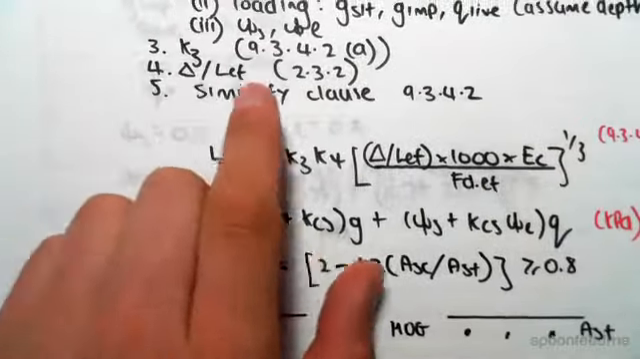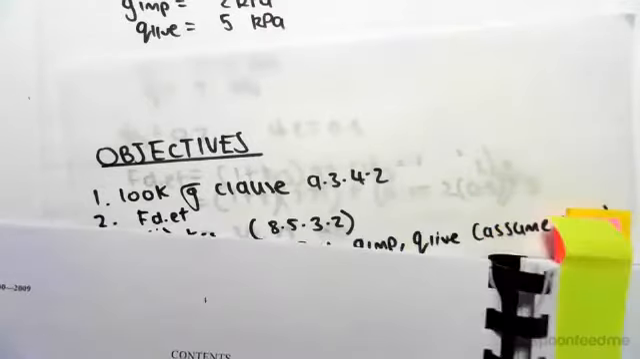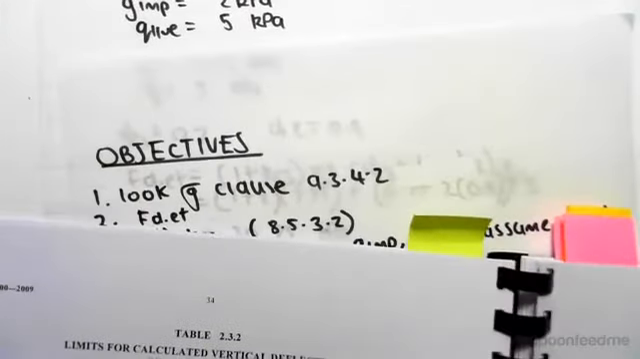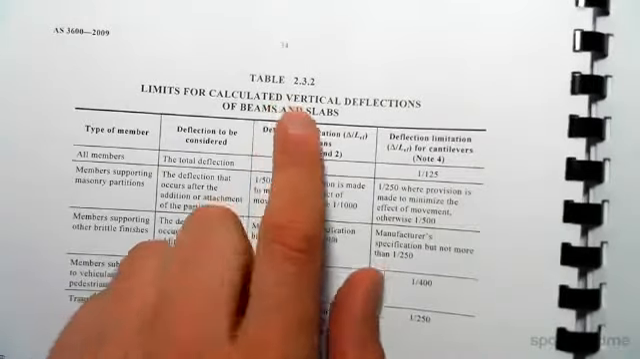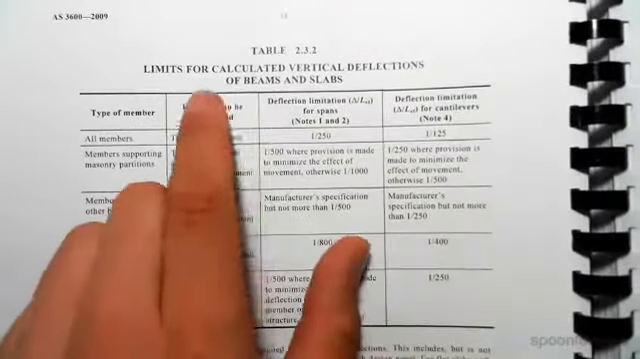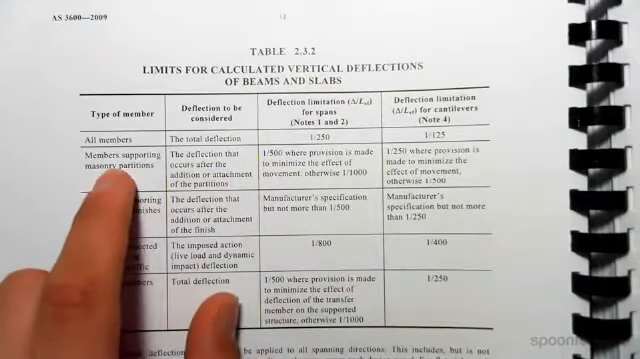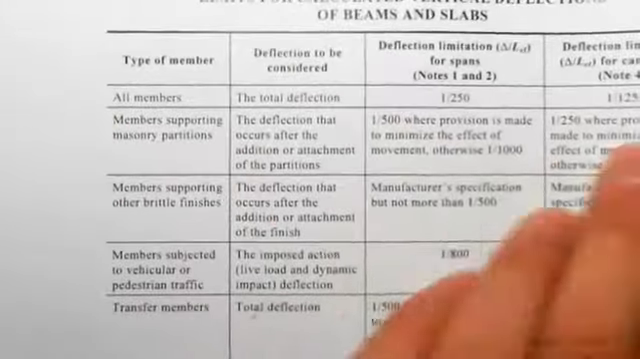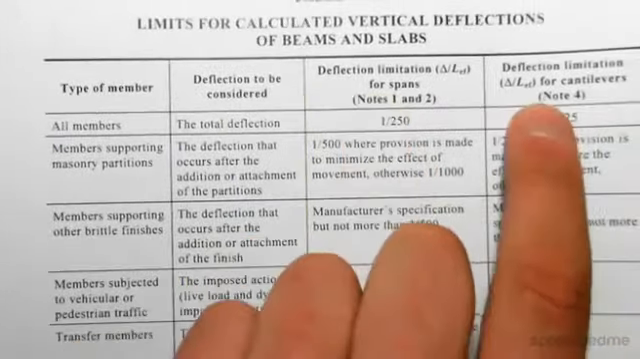So that's the deflection limit, so 2.3.2. So if we go over to that section, 2.3.2. You can see here in table 2.3.2, we have deflection limits, the limits for calculated vertical deflections of beams and slabs. Now we're going to be dealing with all members, that is the case we want to do. So for all members, we want the deflection limit for spans. So that's the one we're dealing with. There's cantilevers as well, which we're not dealing with.